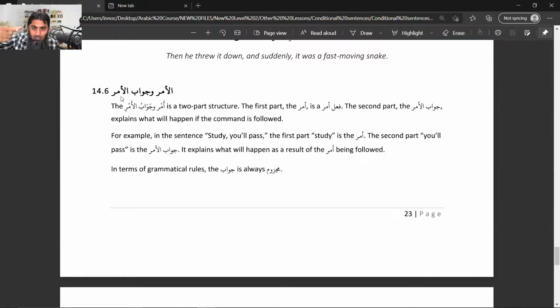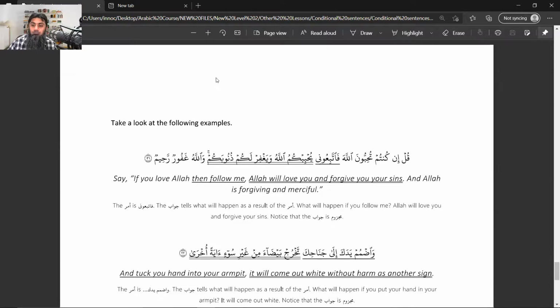In the first part of the sentence, you will get a fail amr or command, and in the second part, you will get fail mudare majzoom. This will be the sign that it is an amr and jawabul amr case. Let's look at an example to clarify this point.